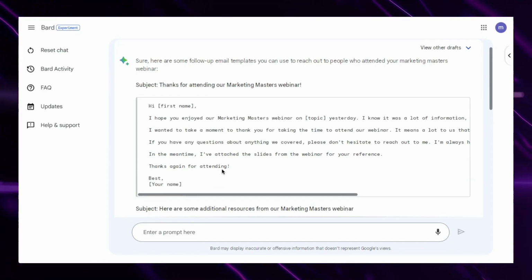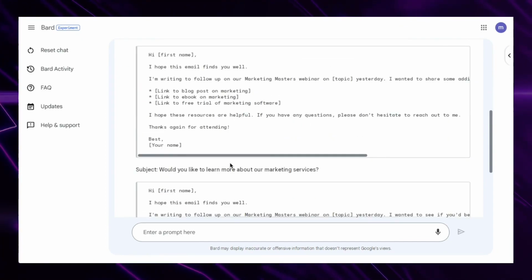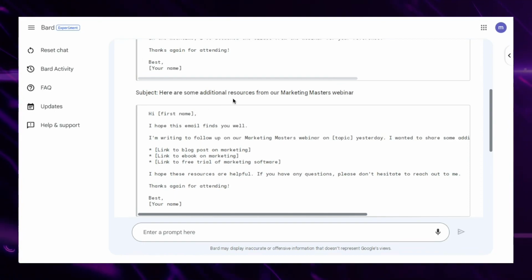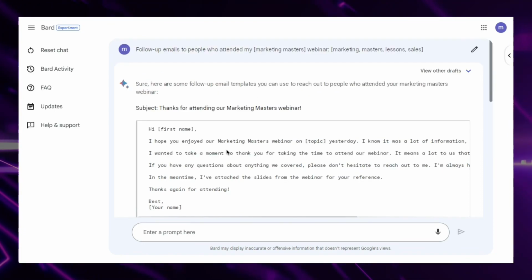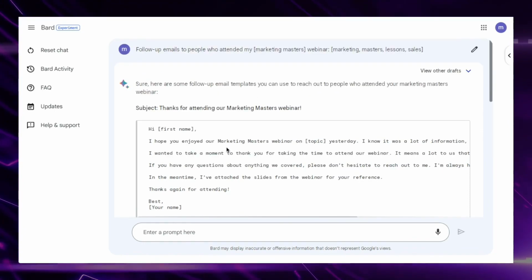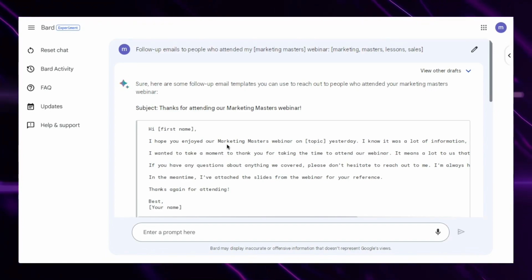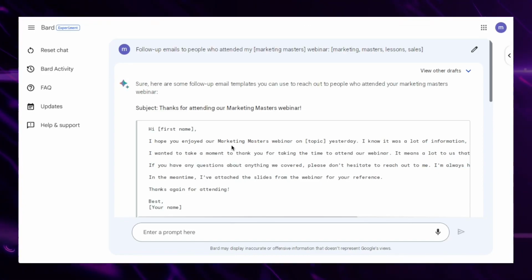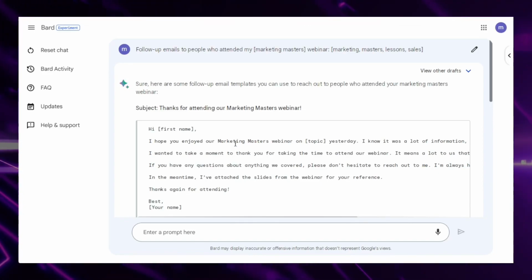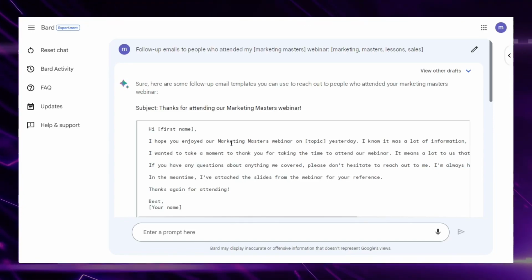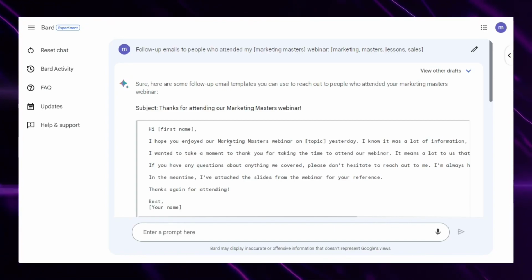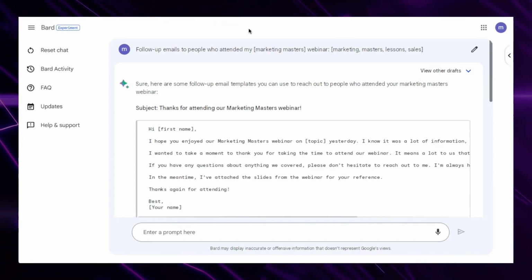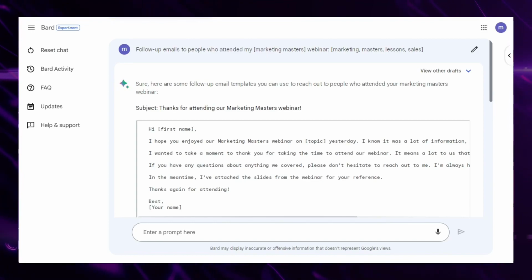Now that is a great follow-up email. Fantastic. And it also gives you some additional resources. That's quite a professional job. So there's one example, a prompt that you can use for Google Bard, and it will give you a great resource that you can use for your own marketing business. So let's take a look at something else that it can actually do with another prompt.